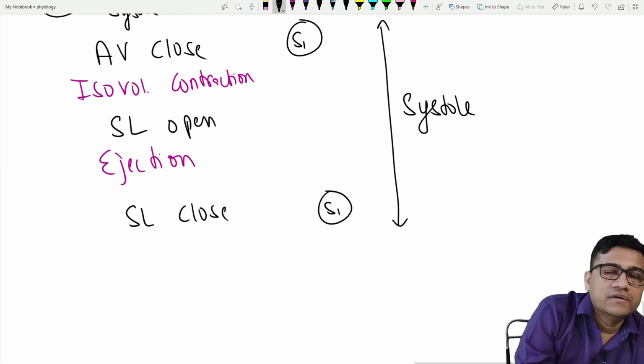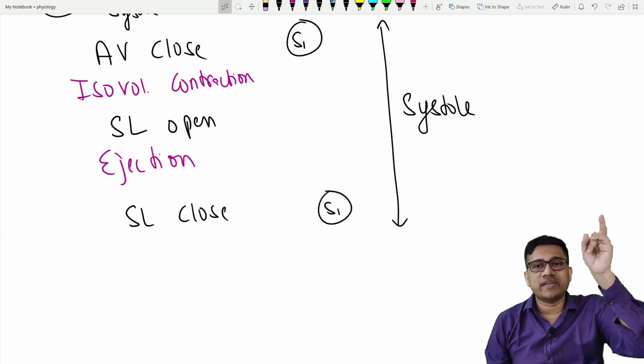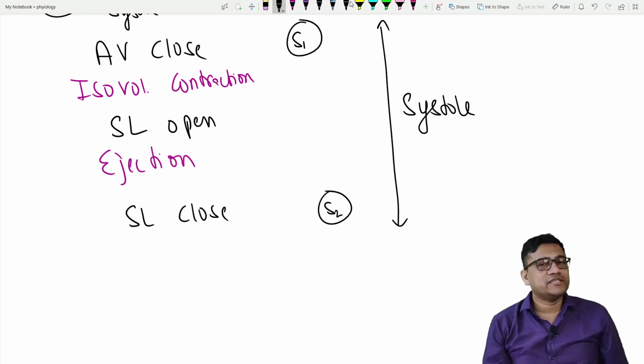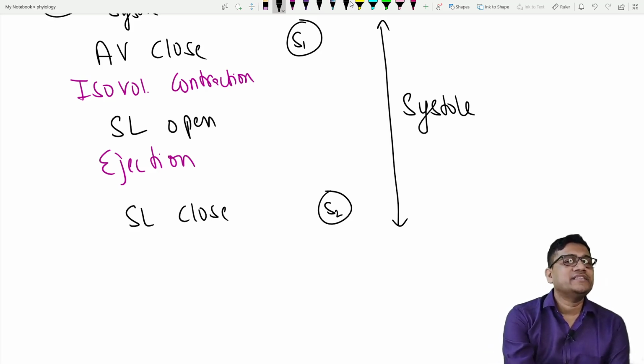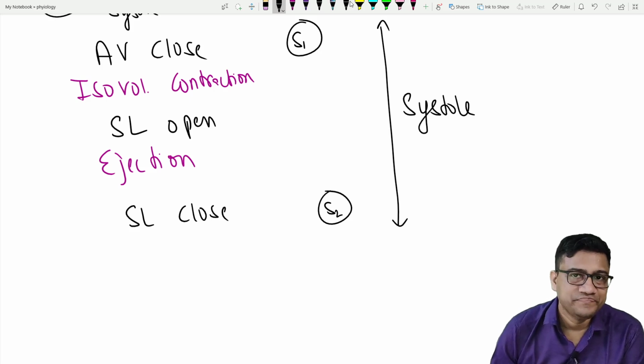Please understand. So what are the parts? It is AV closure S1, and then S2. And what are the two parts? Isovolumetric contraction and ejection. Are you clear? So is it clear? Okay.